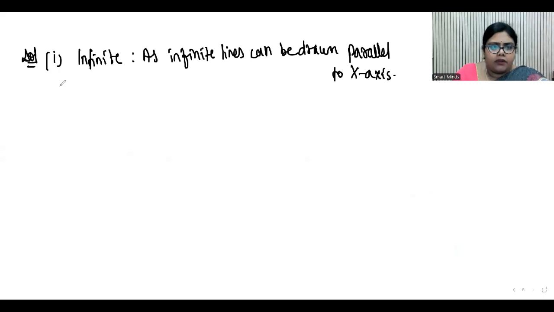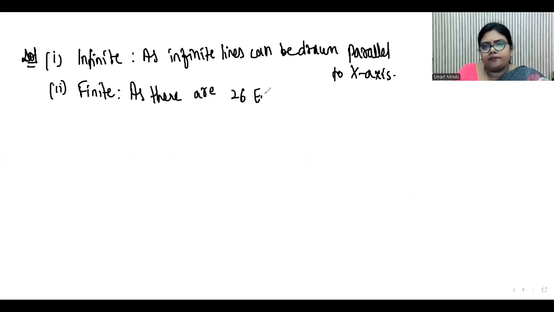Next, second bit. What is the second bit? The set of letters in the English alphabet. It is finite because there are only 26 letters, as there are 26 English alphabets.